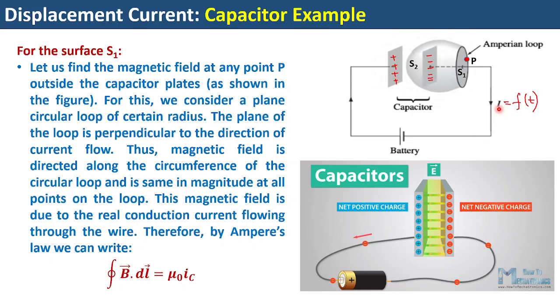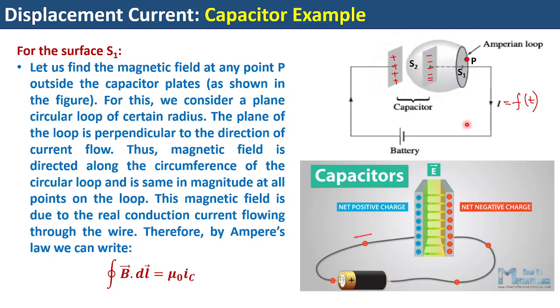Current will increase with time till that phase, and it will sharply drop down once the capacitor is fully charged, because then the potential difference across the battery and across the capacitor will become equal, and there will be no current flowing through this circuit. So when the capacitor is fully charged, there is no current. Current will flow only when the capacitor is getting charges, or when the capacitor is charging. I hope we have understood the charging of a capacitor.